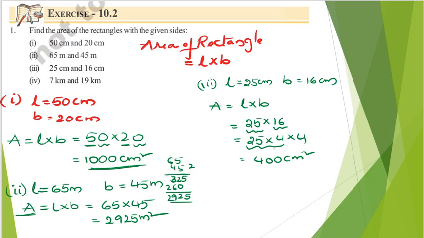So whenever you are having 25, simply bring a 4 from this, so that you can make it 100, and whatever the term that is remained, with that number you need to multiply 100, so that you will be getting the answer in an easier way.